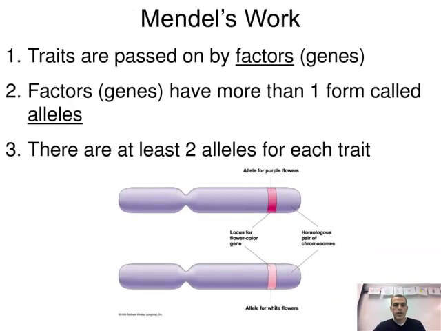All right. So a little bit more about Mendel's work. What Mendel figured out was that these traits were passed on by what he referred to as factors. Now we know the factors are called genes, but at the time Mendel was doing his work, they were just known as factors. And he knew these factors had more than one form. What they were called were alleles. There are at least 2 alleles for each trait. Now, there could be more than 2, but there's at least 2.